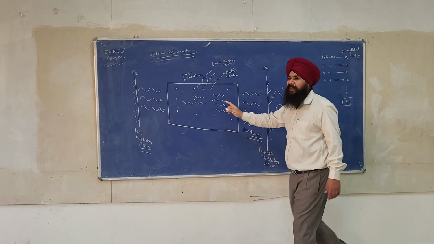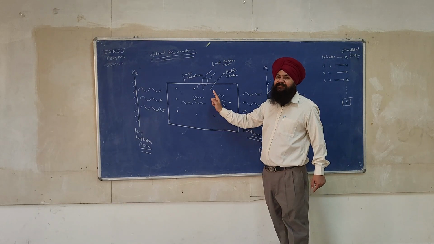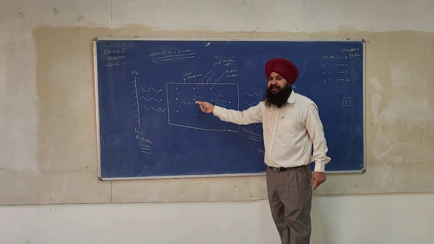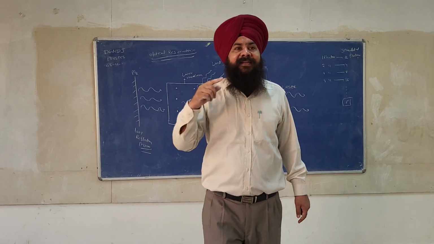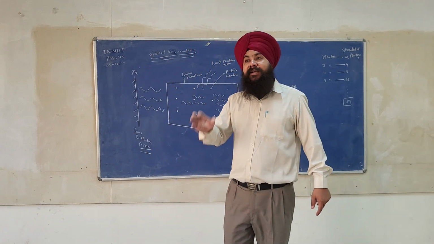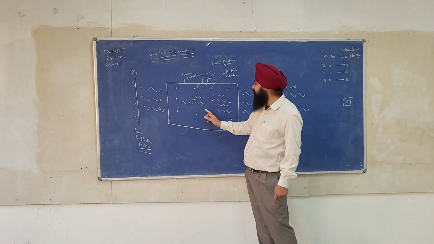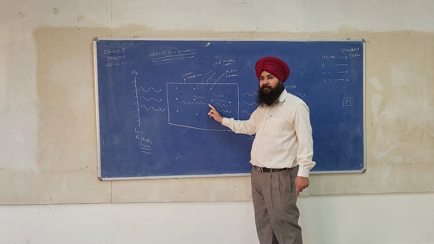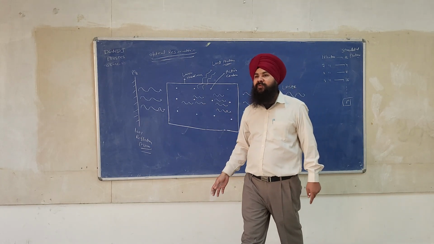Similarly, when these photons pass through this laser medium, they will stimulate the other atoms present in the excited state to de-excite simultaneously. So one photon gives rise to two photons, two give rise to 4, and 4 give rise to 8.